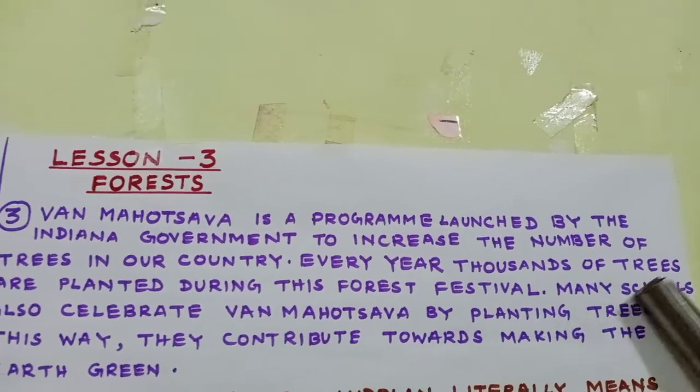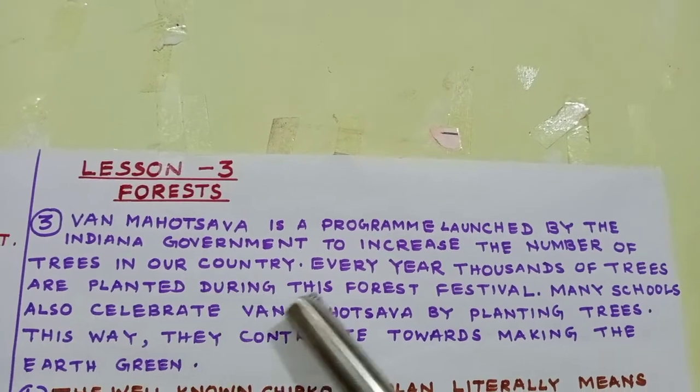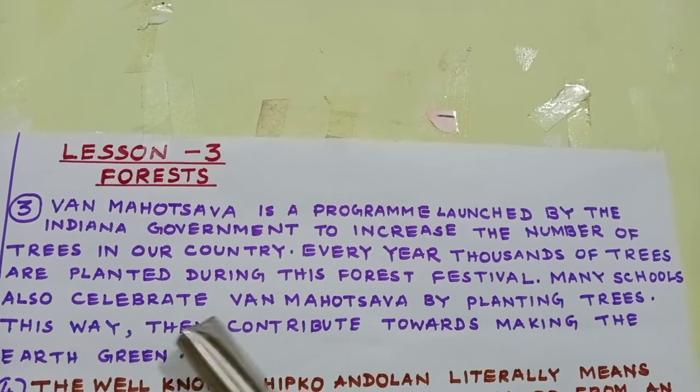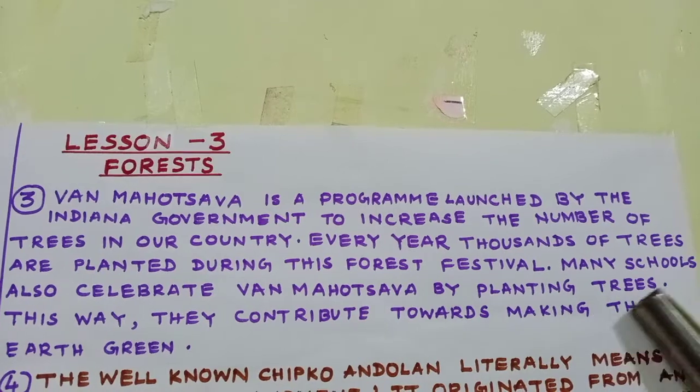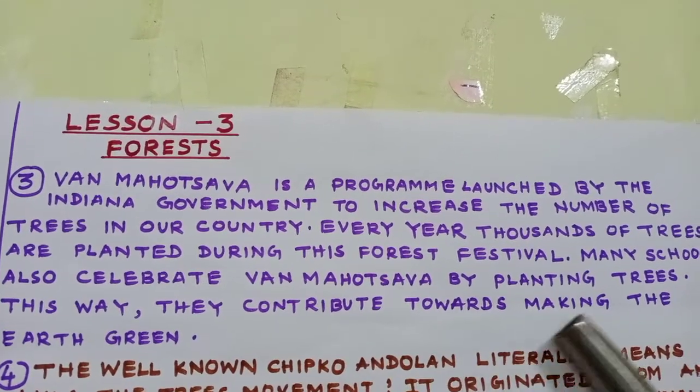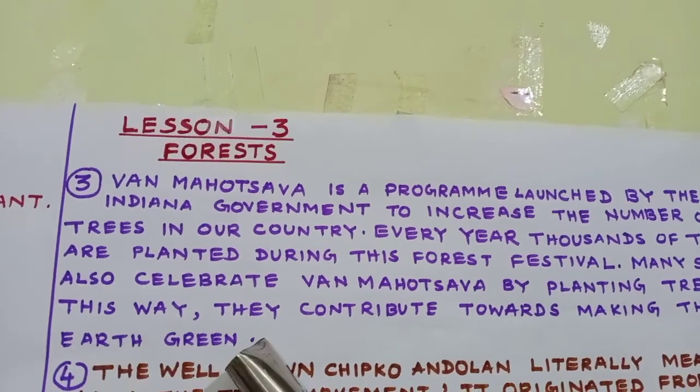Every year, thousands of trees are planted during the forest festival. Many schools also celebrate Van Mahotsav by planting trees. This way, they contribute towards making the earth green.